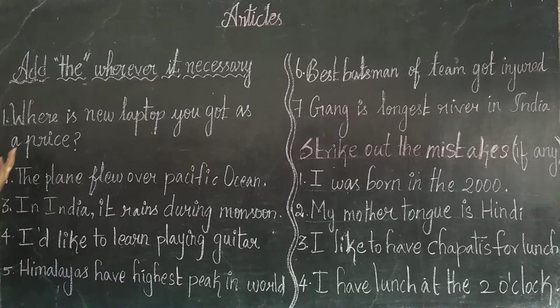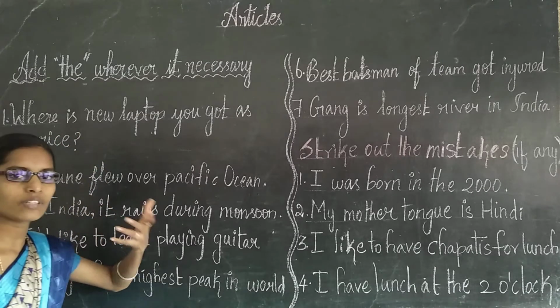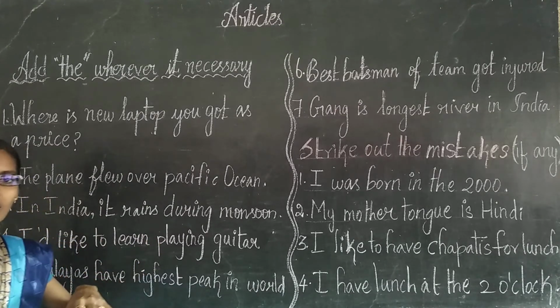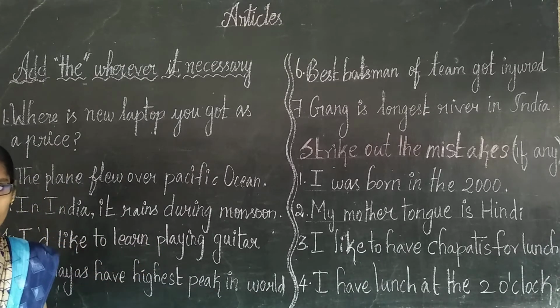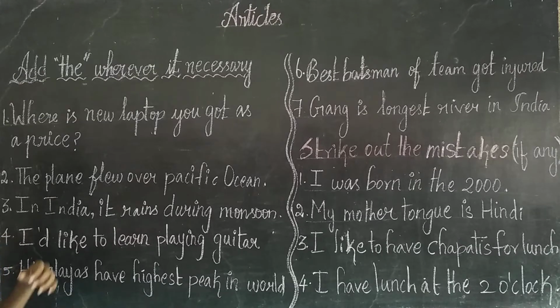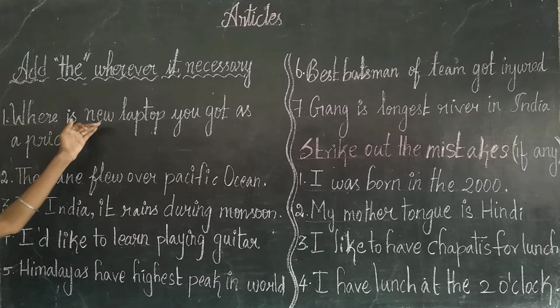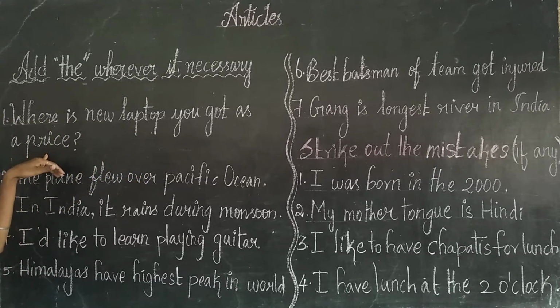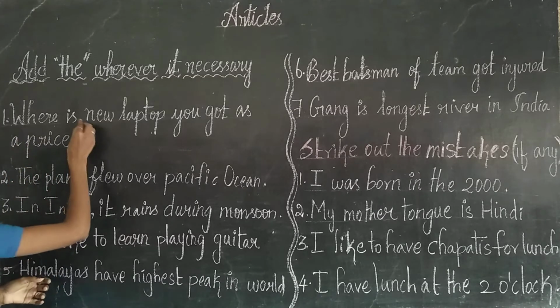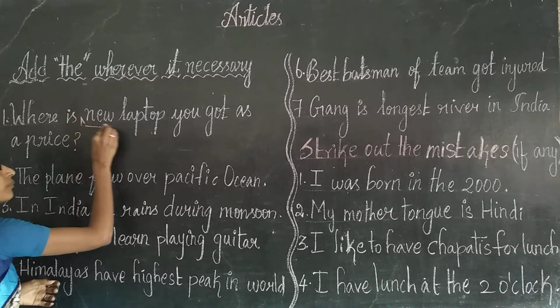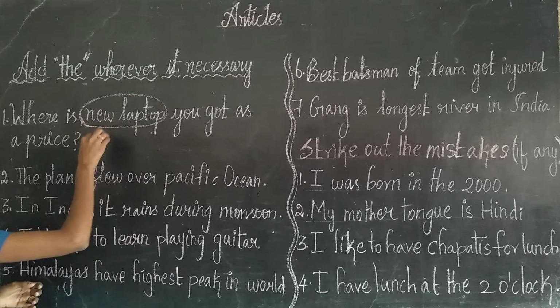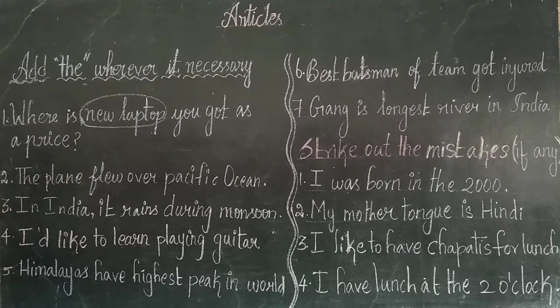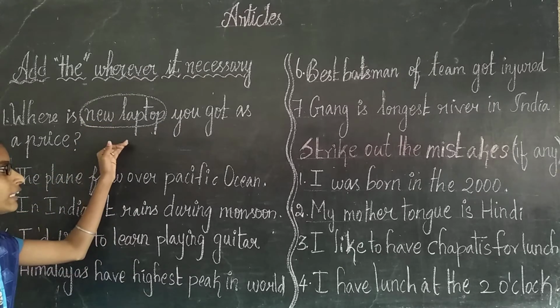The first one, where is new laptop you got as a prize? Before a noun, adjectives, or adverbs we are going to use the article. Where is new laptop you got as prize, right? Here the comes here. New laptop, a particular one.